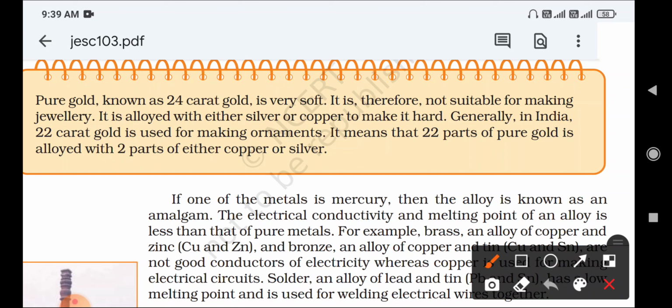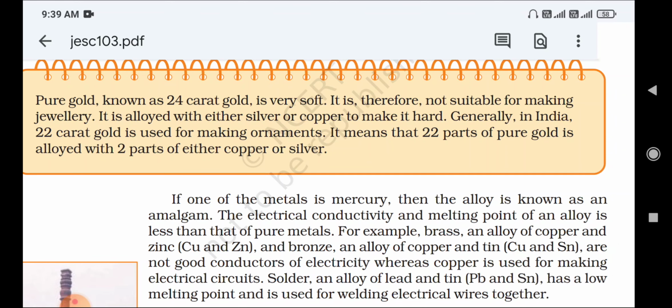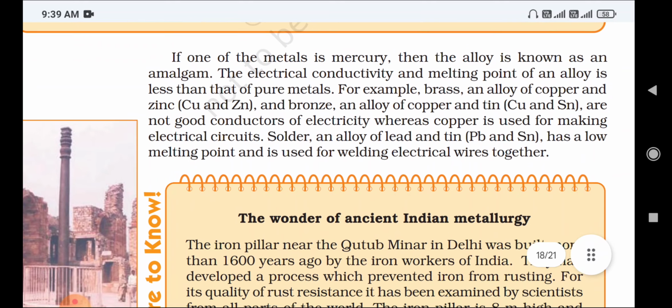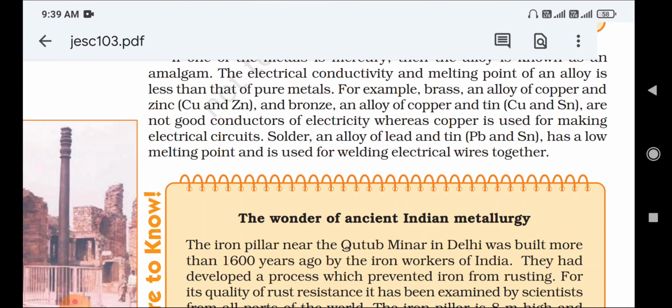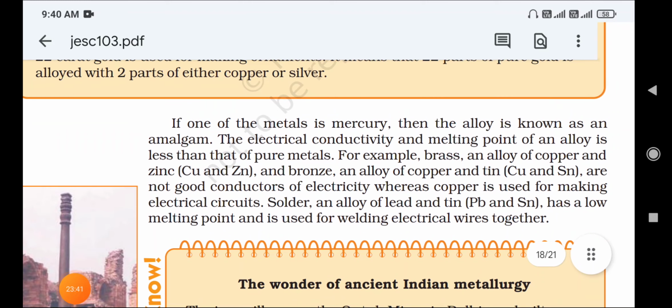If we do not add the copper or silver, it will not be suitable for making jewelry, because gold is very smooth and soft, so we cannot create ornaments with pure gold. That is why we add 2% of copper or silver to it, and that is why we have different kinds of ornaments that all of you are wearing.